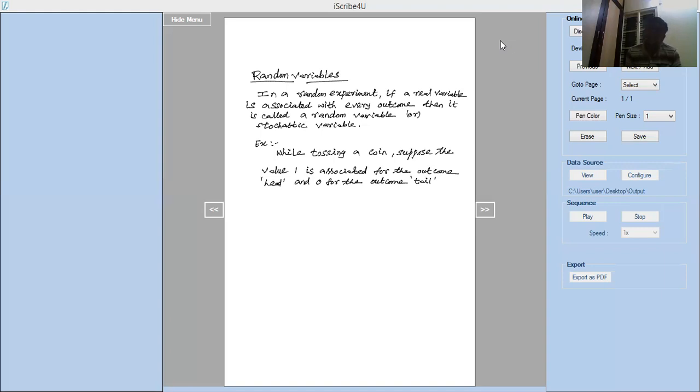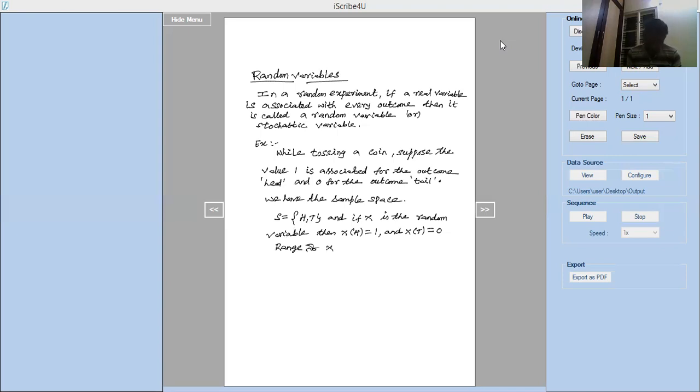We have the sample space S equal to {H, T}, and if X is the random variable, then X of H equal to 1 and X of T equal to 0.